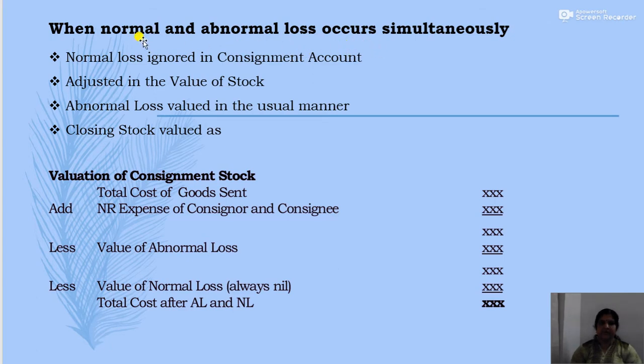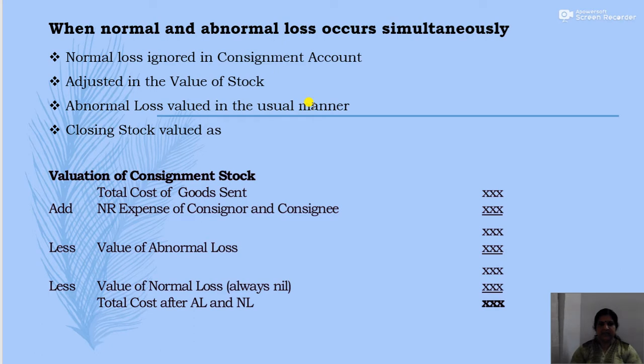Now when normal and abnormal loss occur simultaneously, normal loss is ignored in consignment account. That is, it will be adjusted in the value of stock. This we have already studied, that is actually the normal loss will be ignored in case of consignment account, and in case there is consignment stock, it will be adjusted in the value of consignment stock by inflating the value of stock. And the normal loss will be valued in the usual manner.